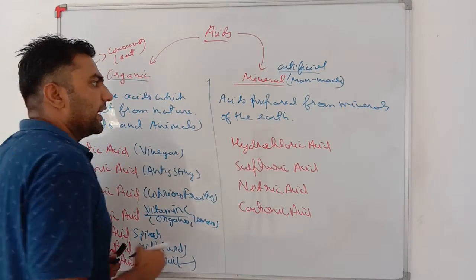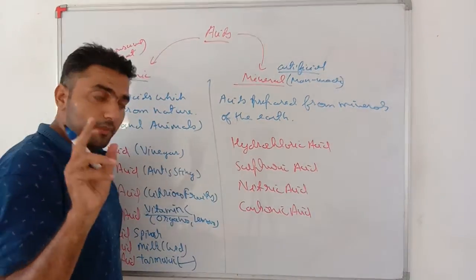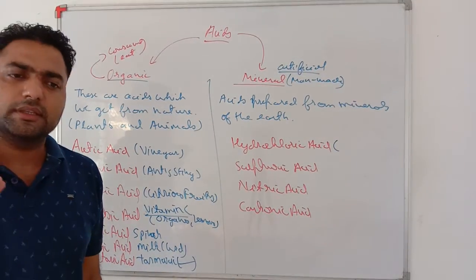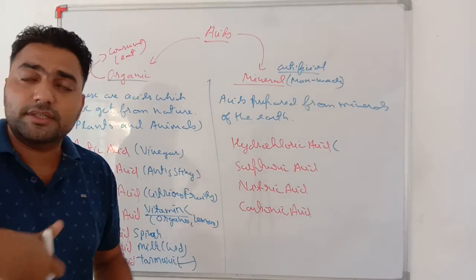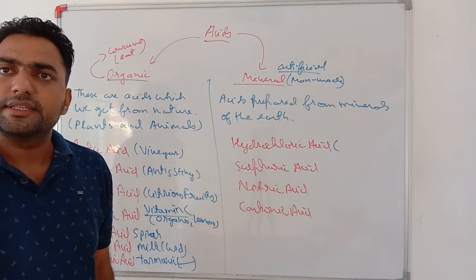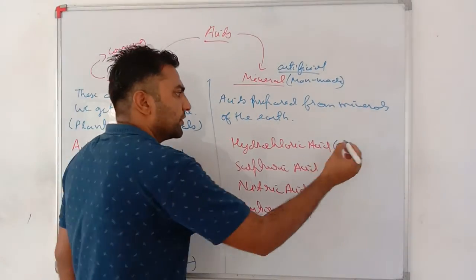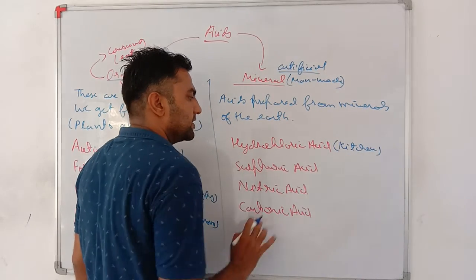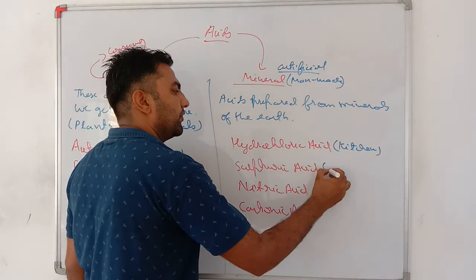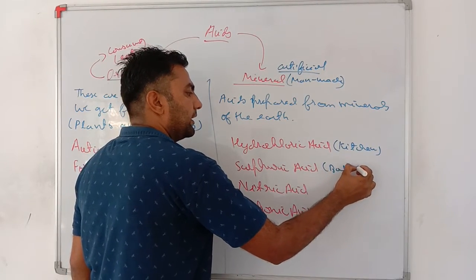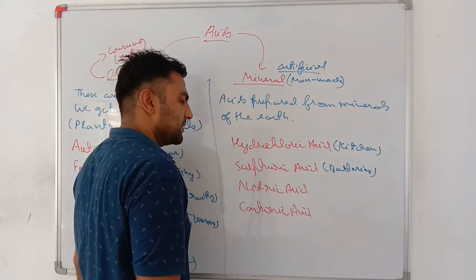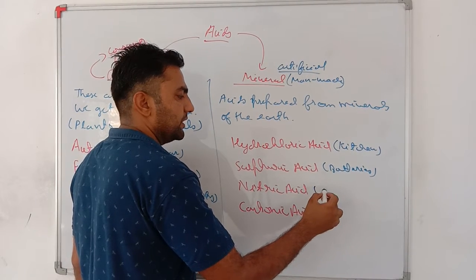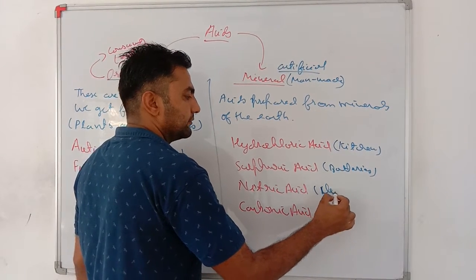See my dear students, hydrochloric acid is also found in our stomach. Hydrochloric acid is generally used in cleaning stuff, to clean the stains in the kitchen and washrooms. Sulfuric acid is used in batteries, storage batteries. Nitric acid is used in cleaning.